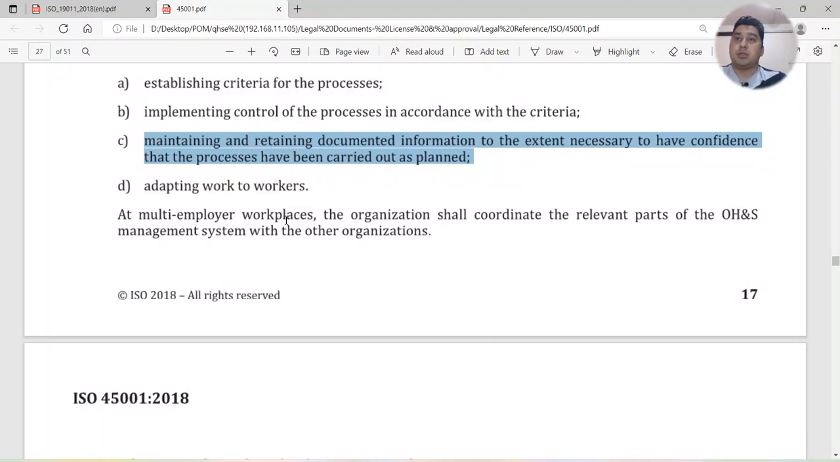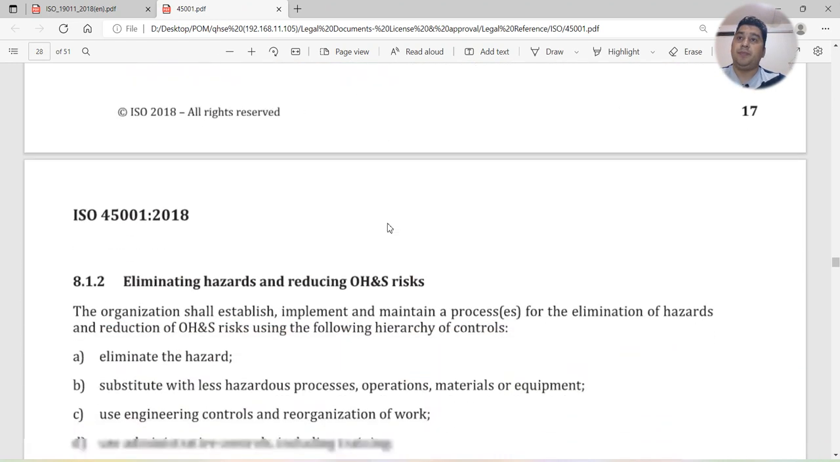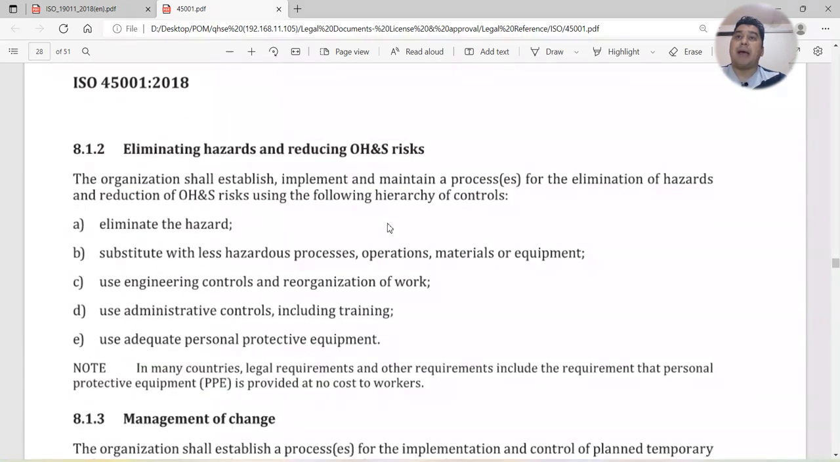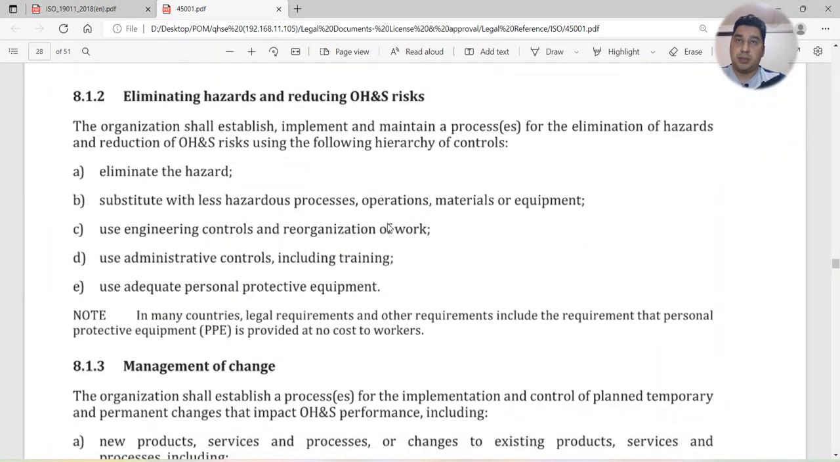Adapting work to workers. At multi-employer workplaces, the organization shall coordinate the relevant parts of the OHS management system with the other organizations, eliminating hazards and reducing OHS risk. Whatever you did in clause number 6, you did the risk assessment there. That risk assessment you have to implement now. So this is your do part. You have to implement on the ground.